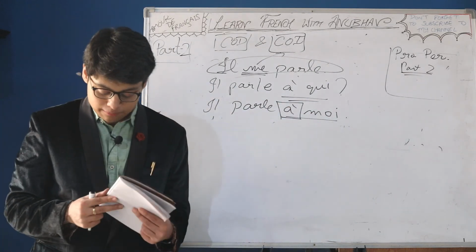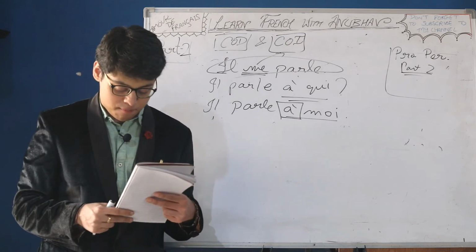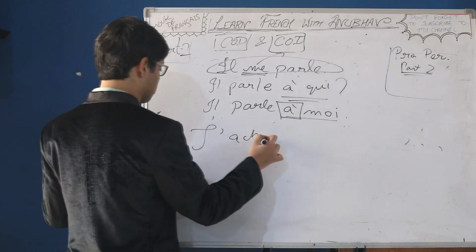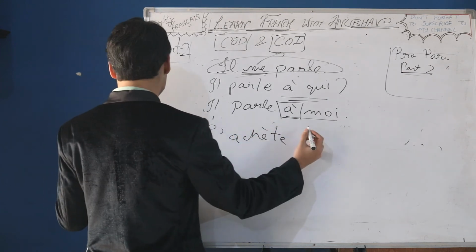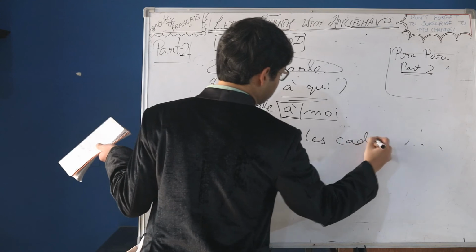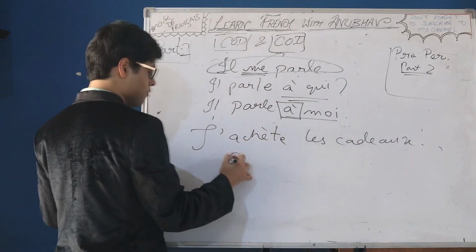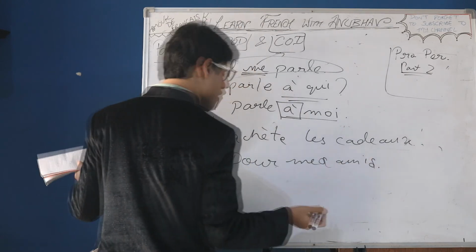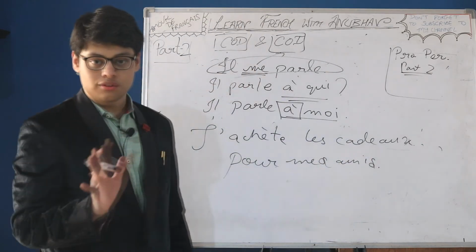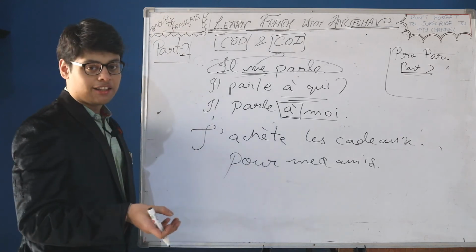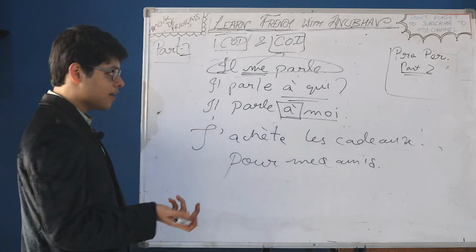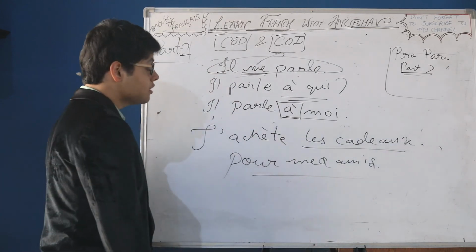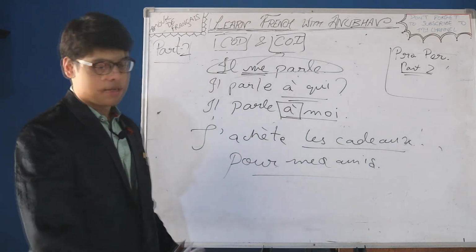Now, last statement, I suppose. J'achète les cadeaux pour mes amis. Now, judge. Direct object, indirect object. Which one is COD? Which one is COI? Let's do it. Les cadeaux, COD, and COI, pour mes amis.